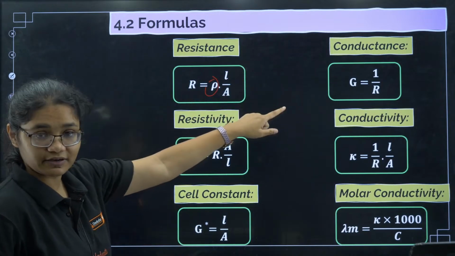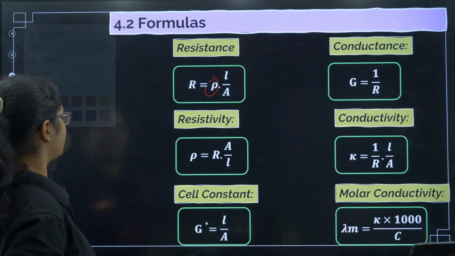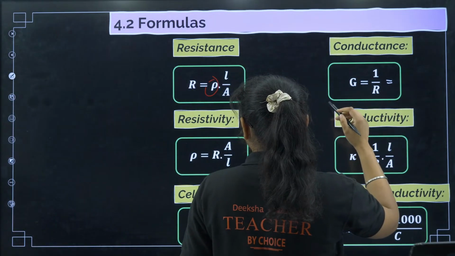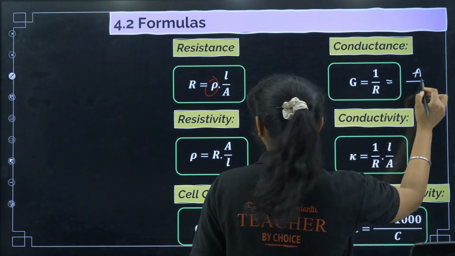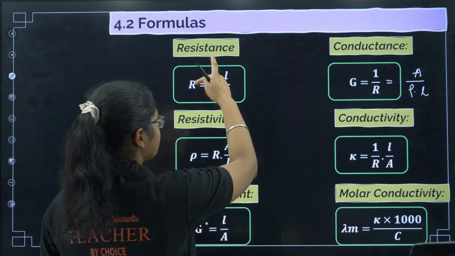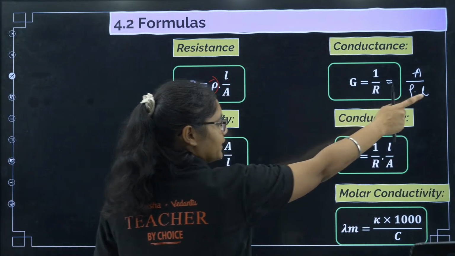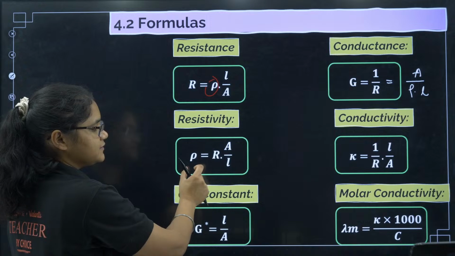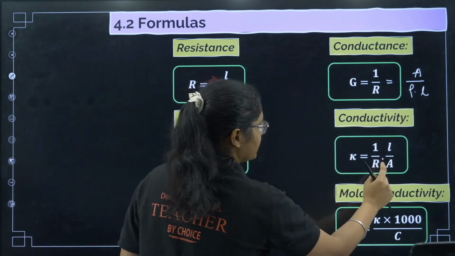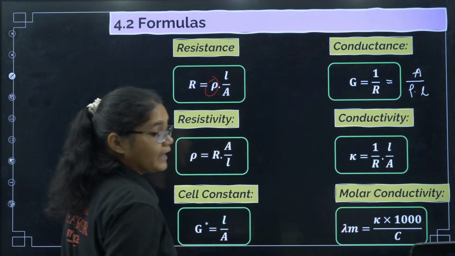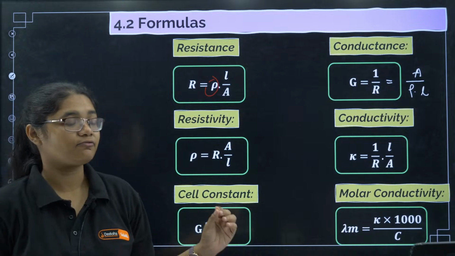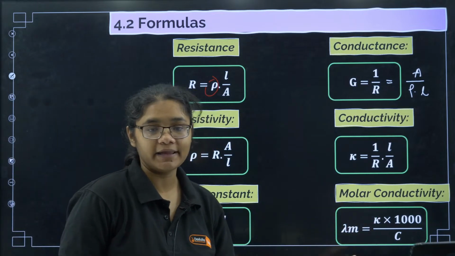Conductance is the opposite of resistance. 1 by R I can write down, or I can write it in this form, that is A divided by rho into L. Right? Just I have to reverse this one. So A divided by rho into L. Conductivity is the opposite of resistivity. So you will get L divided by A into R. And then lastly we have molar conductivity. Molar conductivity formula is equal to kappa into 1000 by C.